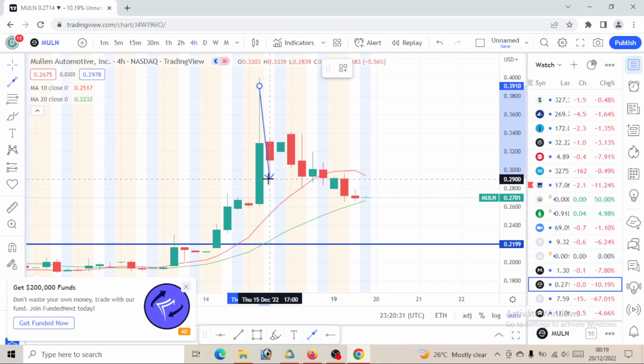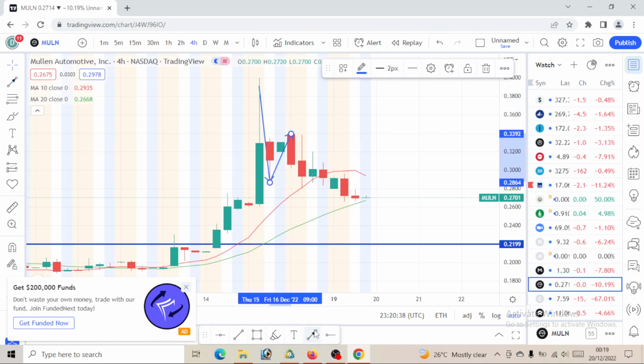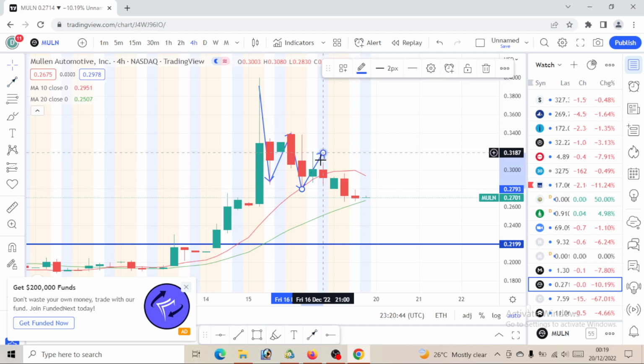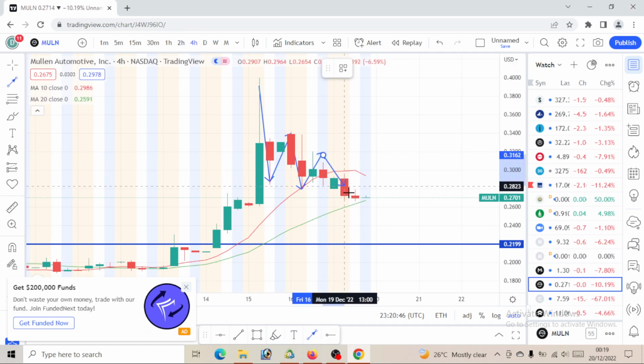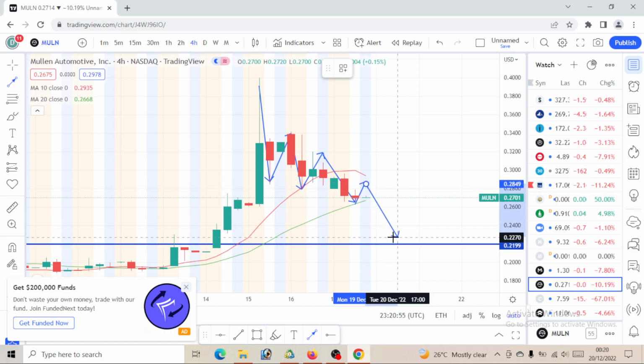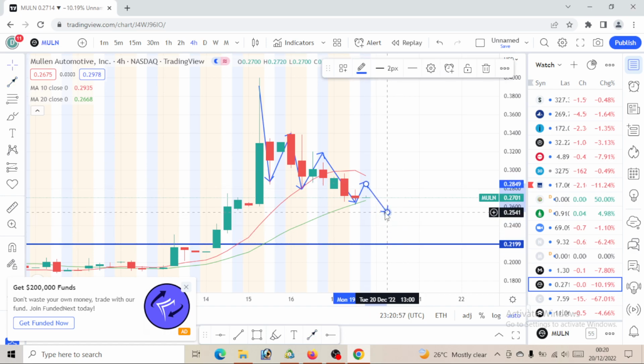Let's take a look at this 4-hour time frame as a drop, and we will take a look at this as a pullback. Then there comes a new drop, and this one will be seen as a pullback, right? Again, a new drop has been made. So you can possibly wait for the pullback to emerge. After the pullback, you can go ahead to sell on this automotive for the day. So above all, we want to see this price open and close bearish for today.